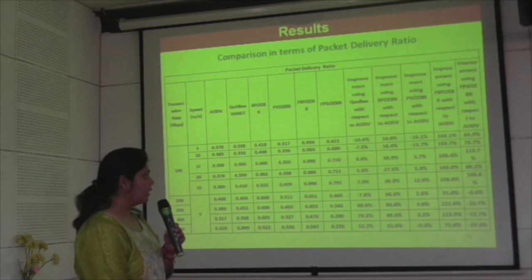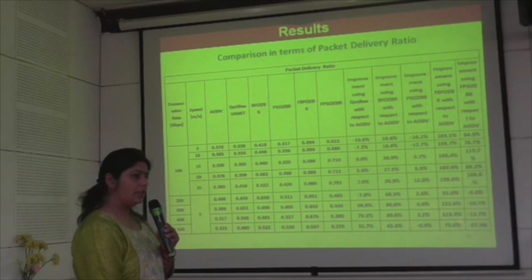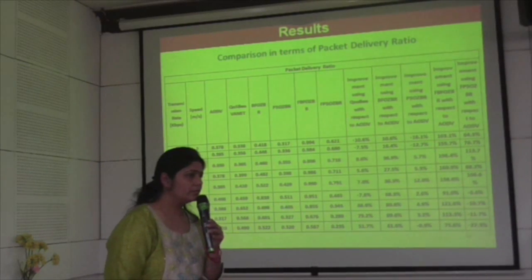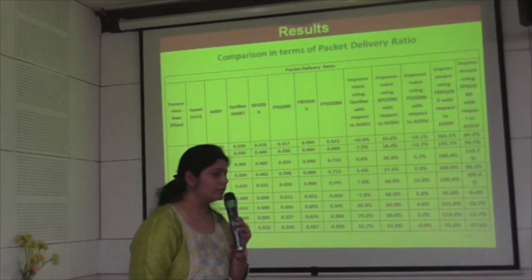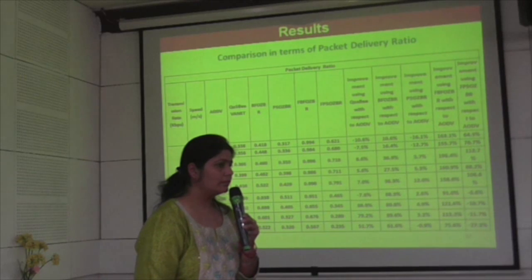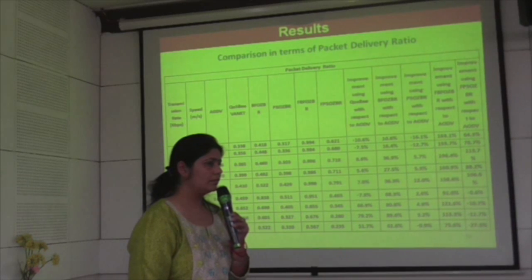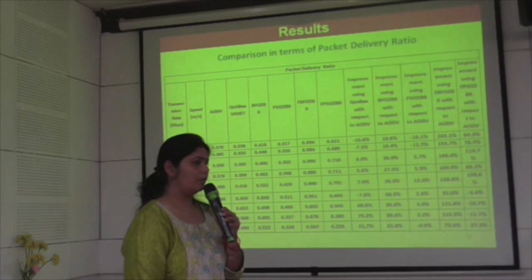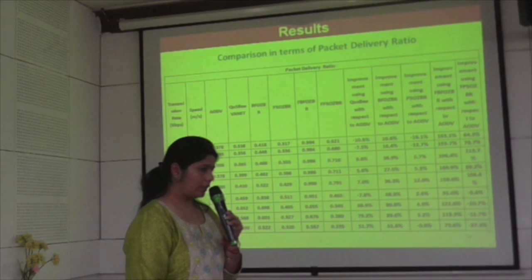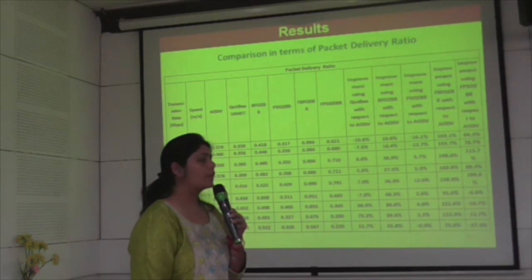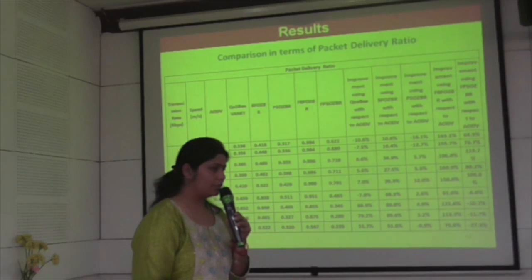Here we can use FPSOZBR. It is showing the improvement in terms of packet delivery ratio. But probably we can put a dash. We can write that this technique is not working there, but we should not write that. Yeah, you write 64, 76, and 88, and the rest put a dash. Or we can mark an asterisk that there is no significant improvement. Something like that, but minus should not be there. Yeah, sure, ma'am.